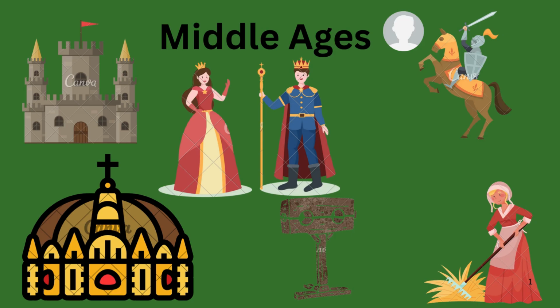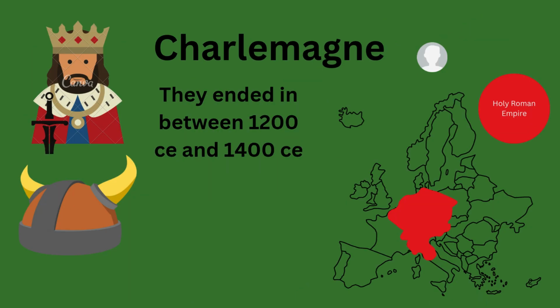In this video, I will tell you about the Middle Ages. The Middle Ages began in 476 CE when the Western Roman Empire fell. It ended between 1200 CE and 1400 CE. The Middle Ages are known for knights, lords and ladies, kings, and feudalism.